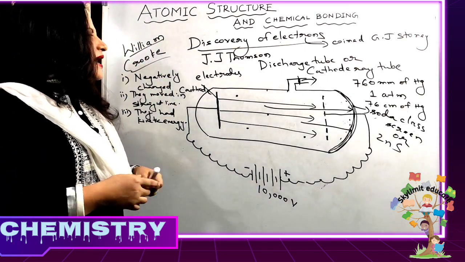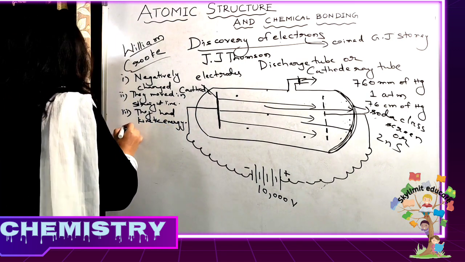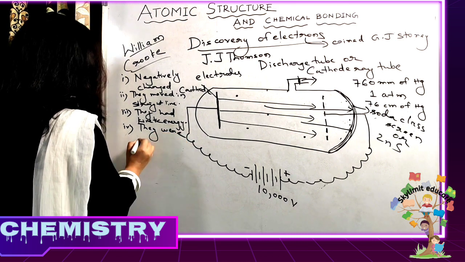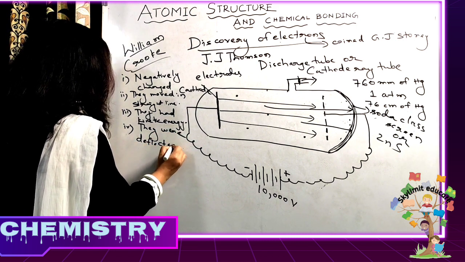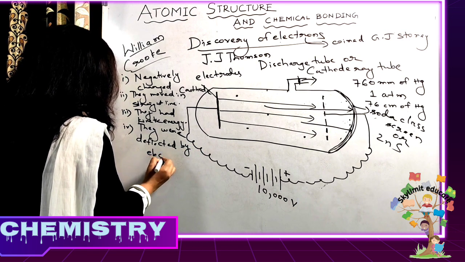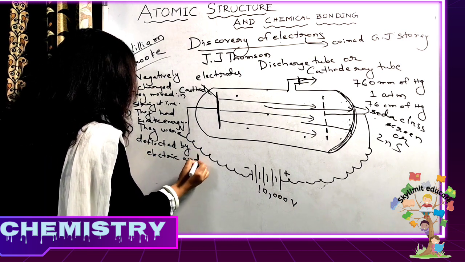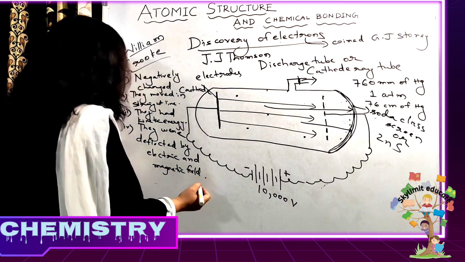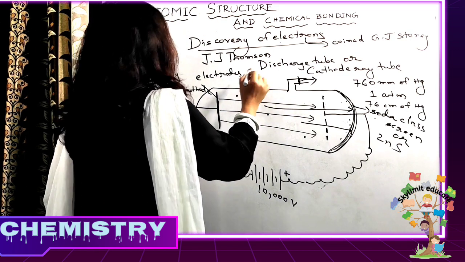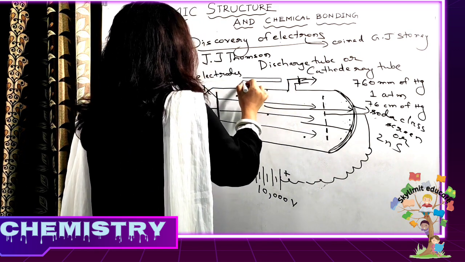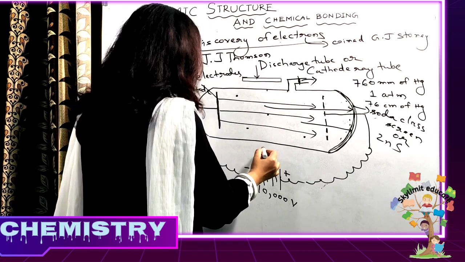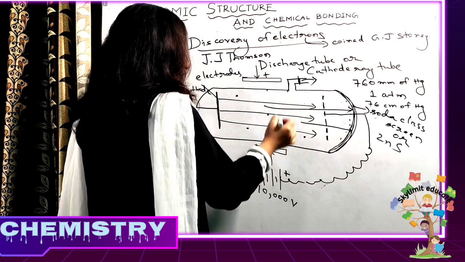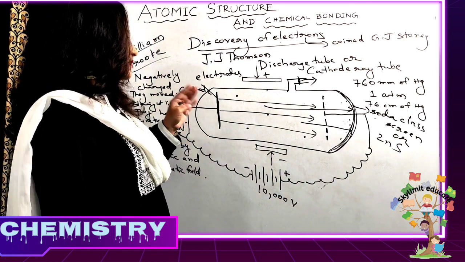Right. Besides that, they showed deflection under electric and magnetic field. They were deflected by electric and magnetic field as a negatively charged particle should behave. So what happened? An external field was applied here. Suppose this is a positively charged plate, this is a negatively charged plate.